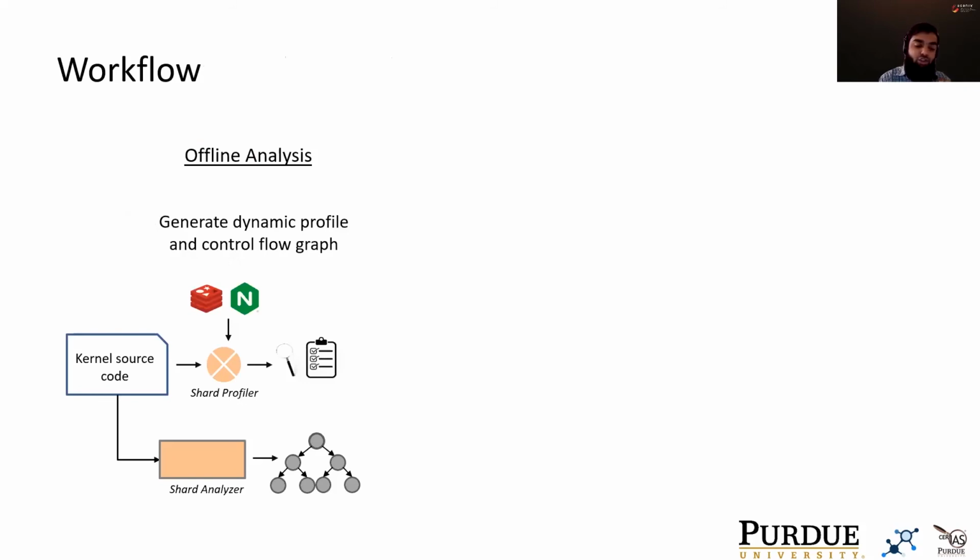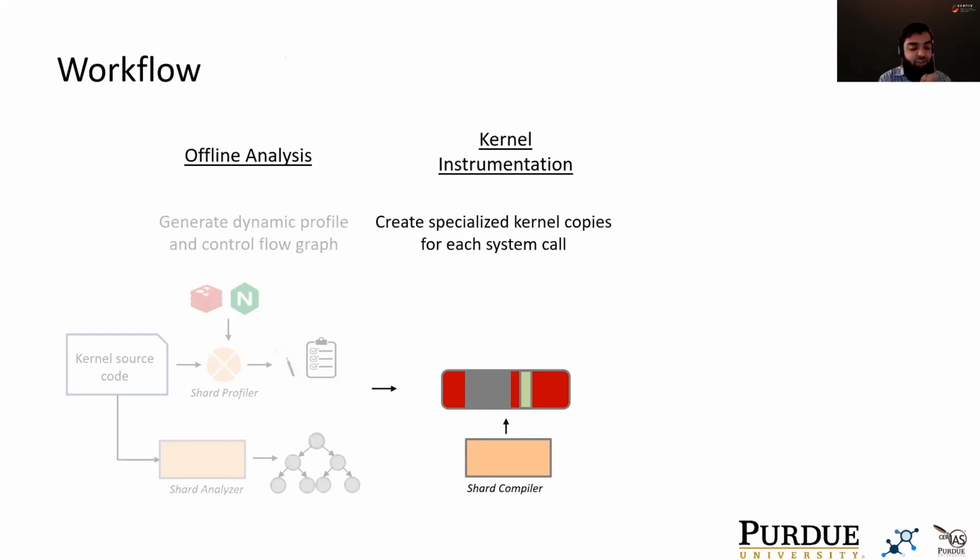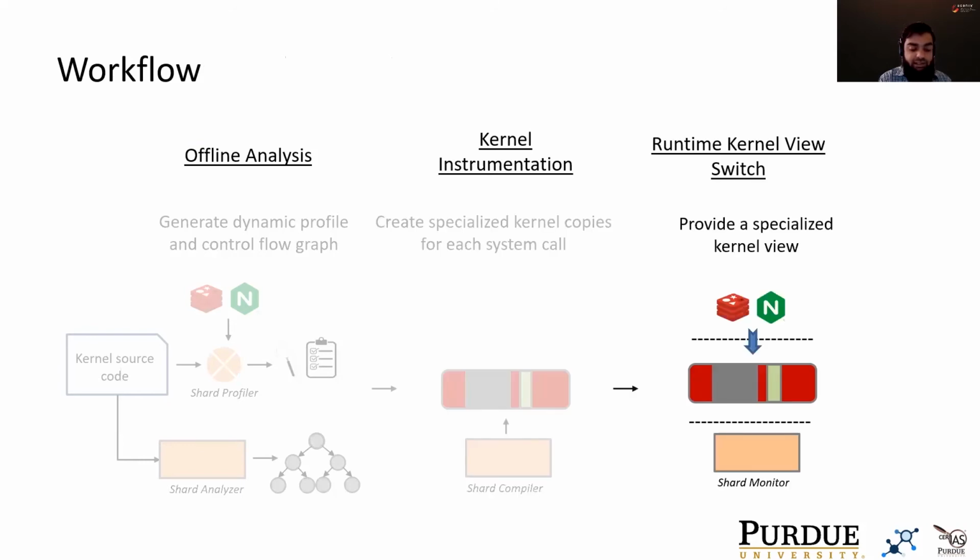This slide summarizes SHARD's workflow. SHARD operates in 3 steps. In the offline step, it runs dynamic analysis and static analysis to identify the reachable, potentially reachable, and unreachable kernel code for each system call. It then creates specialized copies of the kernel code for each system call. Finally, it uses these specialized copies to provide a unique kernel view to each system call that enforces both specialization and context-aware hardening at runtime.